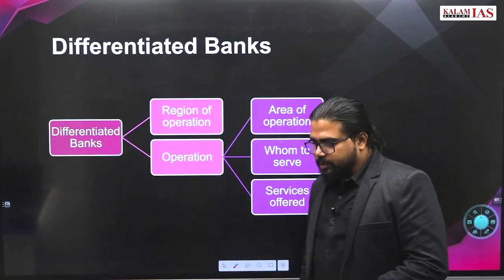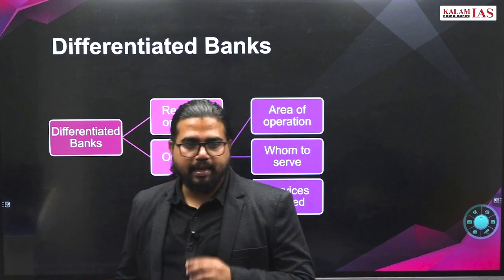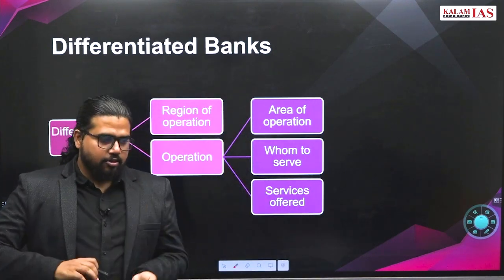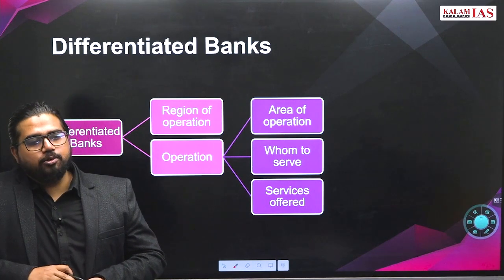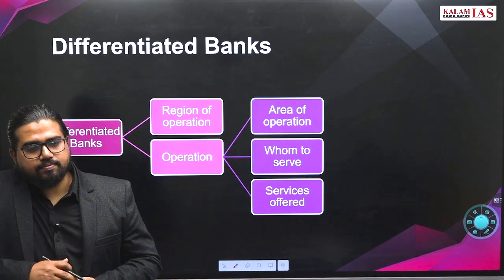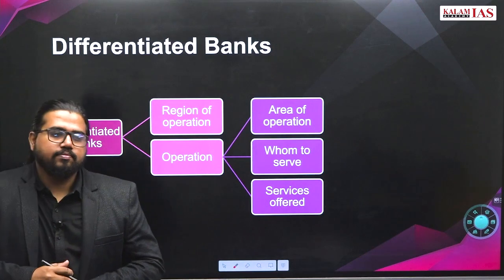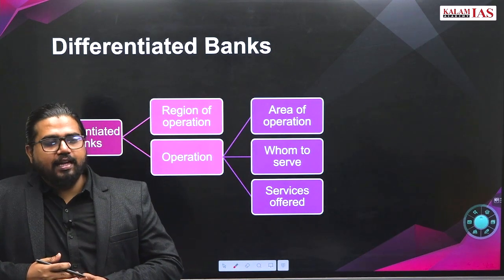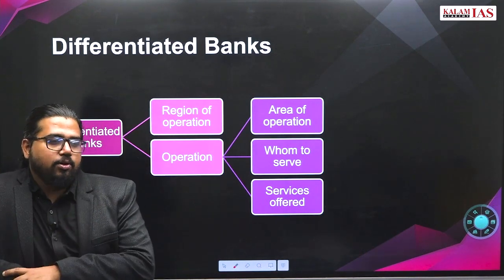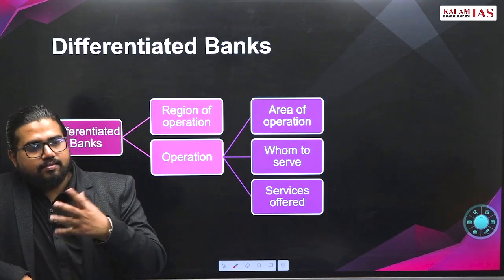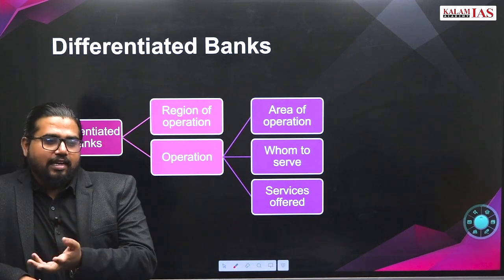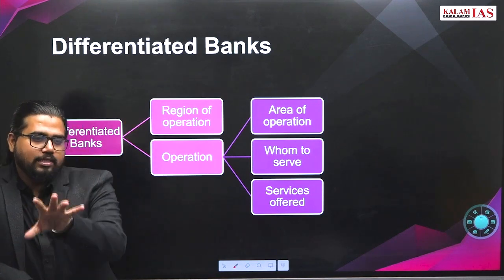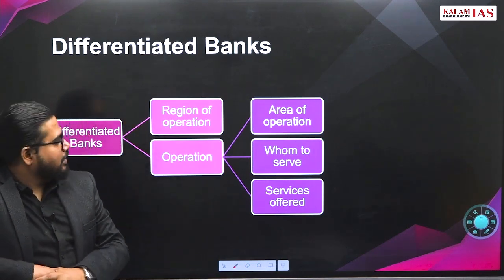Now we start with today's major topic, that is the banking sector. Banking means there are two types of banks: scheduled bank and non-scheduled bank. What is the difference? If a bank is included under Section 2 of the RBI Act, then we call it a scheduled bank. Paid-up capital, all these criteria are there. 5 lakh paid-up capital, then RBI will be directly influencing all this.